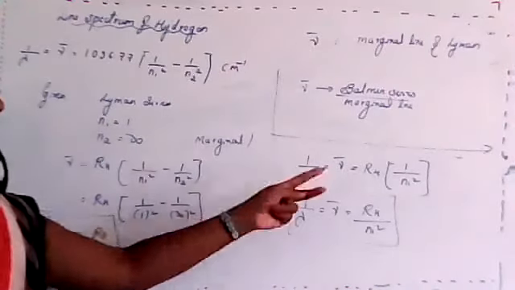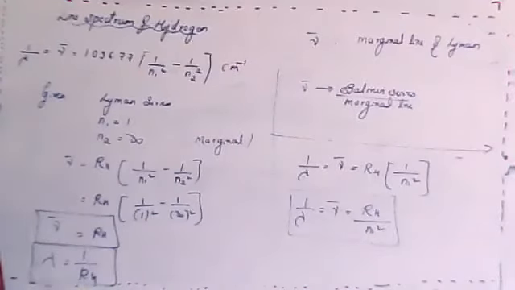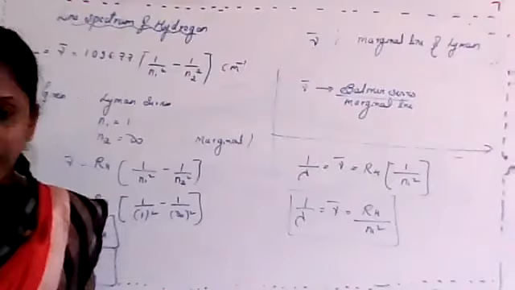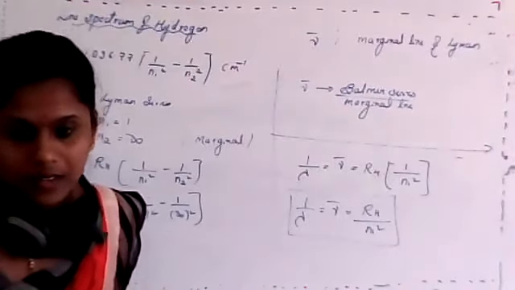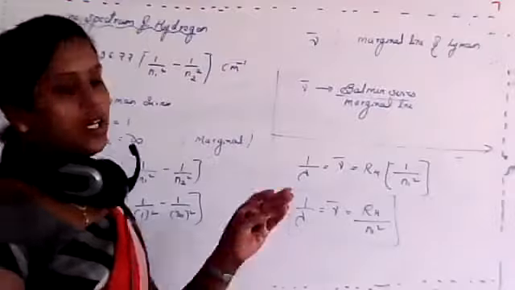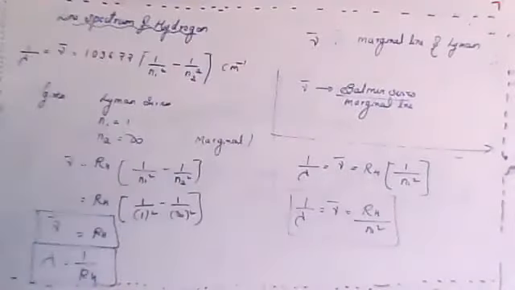If in case it is a Balmer series, you have to consider n1 as 2. If in case you are considering Paschen, it will vary. If in case it is Pfund, it will again vary. Is this clear, student? Just try to remember about a marginal line. Clear? Okay.